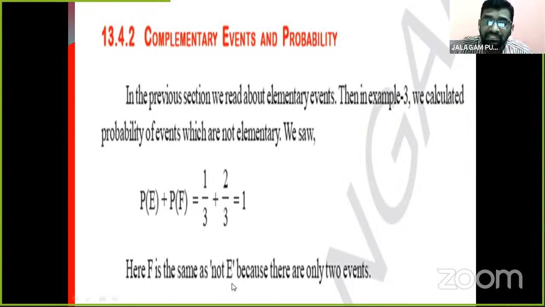So here F is the same as not E, because there are only 2 events. In such a case, where only 2 events are there, P of E plus P of F, where F is the same as not E.